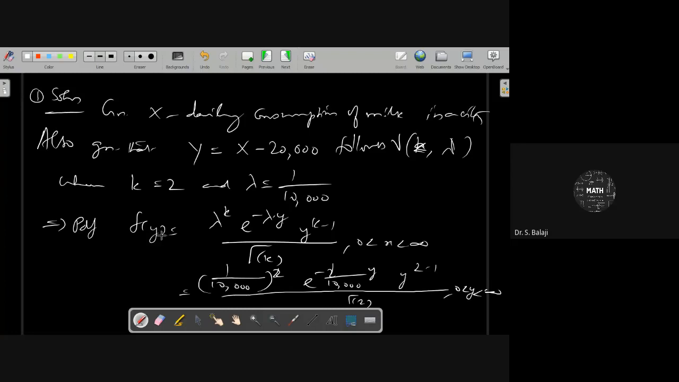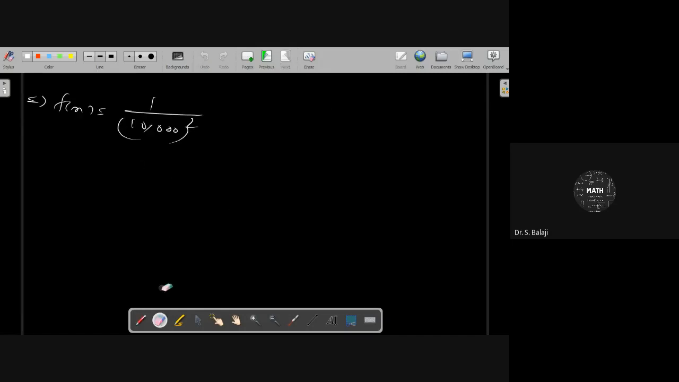Therefore, f of y is equal to lambda power k, e power minus lambda y, y power k minus 1 by gamma k. We have to write everything in terms of y. Therefore, your PDF will be (1 by 10,000) square, e power minus y by 10,000, into y, for 0 less than y less than infinity.